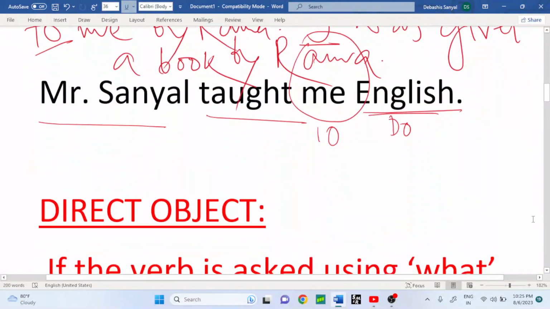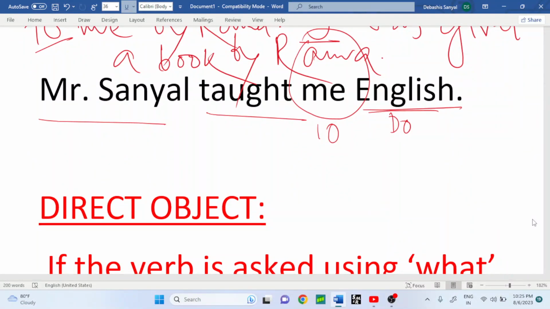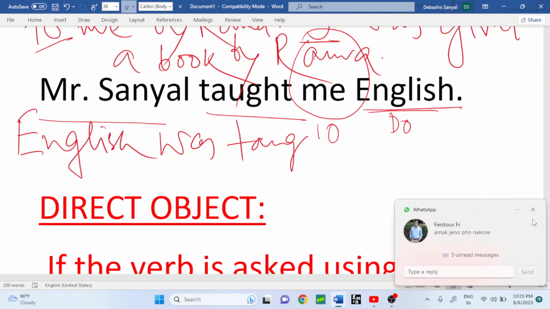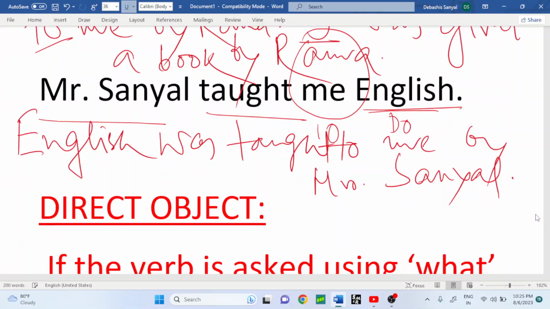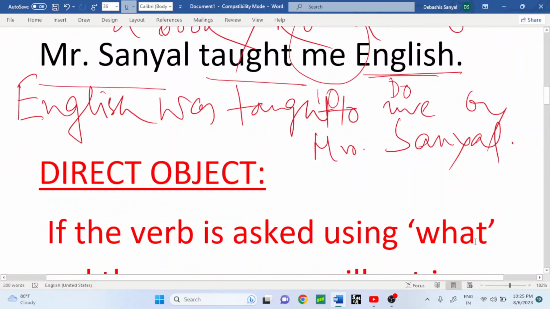Next, Mr. Sannan taught me English. Solve in this way. English was taught to me by Mr. Sannan. Next one you have to solve. I was taught English by Mr. Sannan.